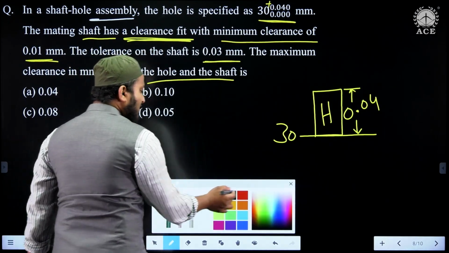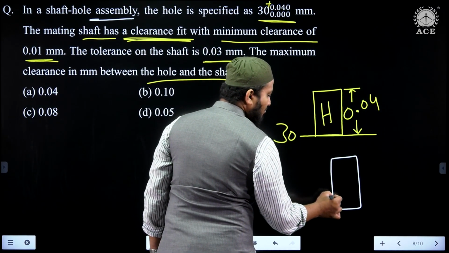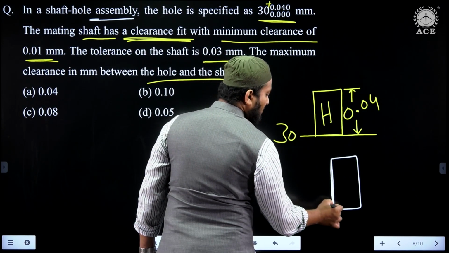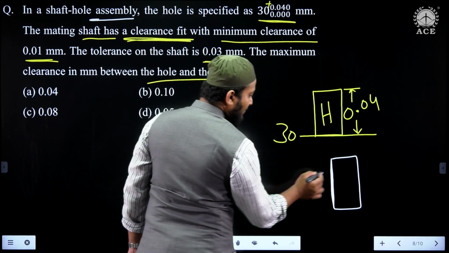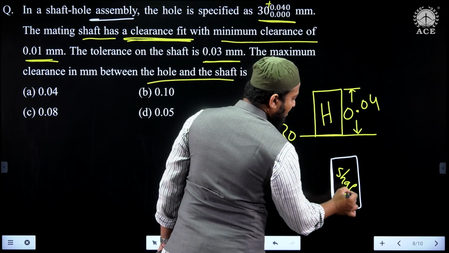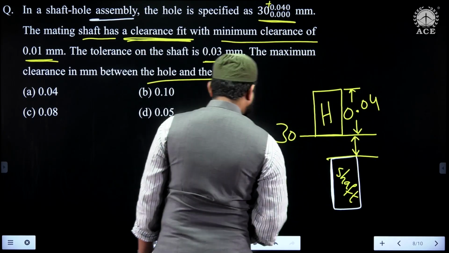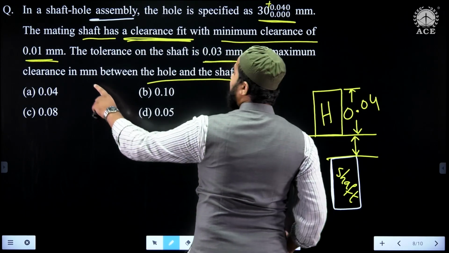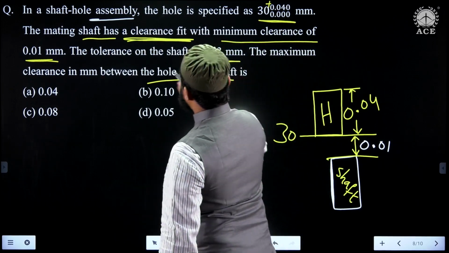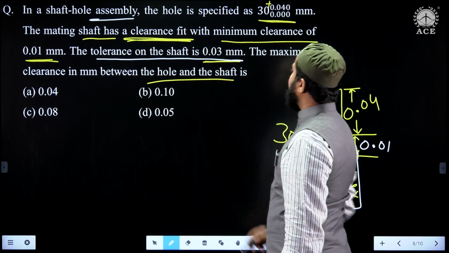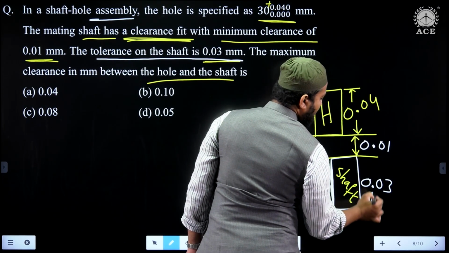So it is obvious that the tolerance zone of the shaft should be below the 0 line. Under this condition, the minimum clearance is nothing but the difference between the lower limit of the hole and the upper limit of the shaft, and that value is given as 0.01 mm. After that they said the tolerance on the shaft is 0.03, so the width of tolerance of the shaft is 0.03.